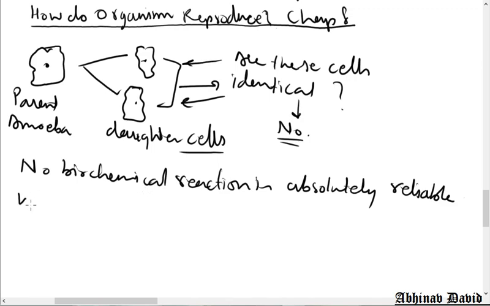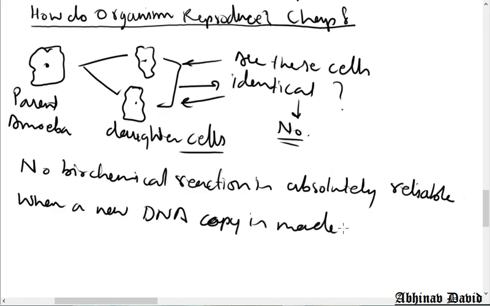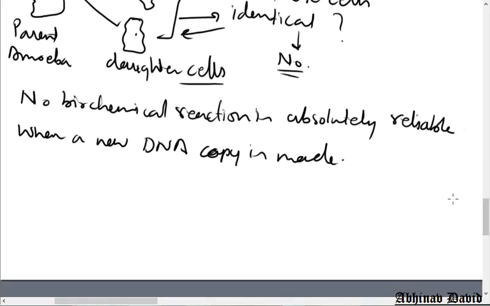Whenever a new DNA copy is made, every time there will be some changes. It will have some changes.